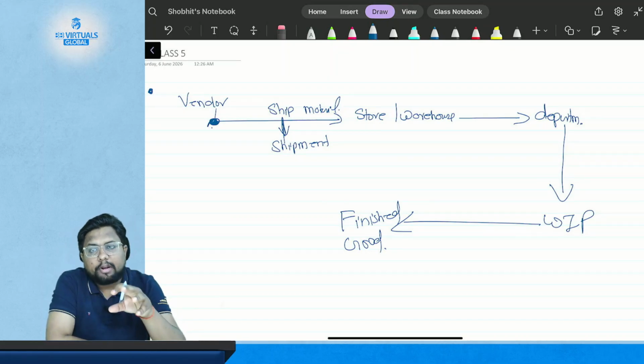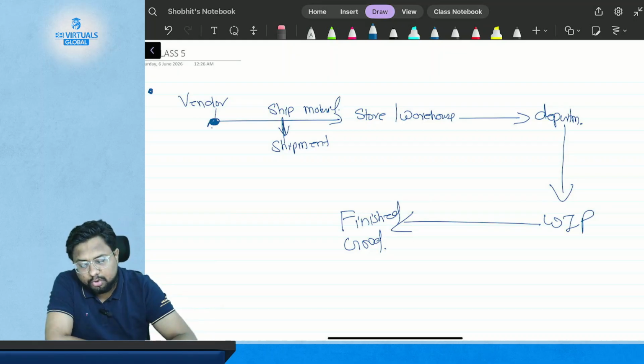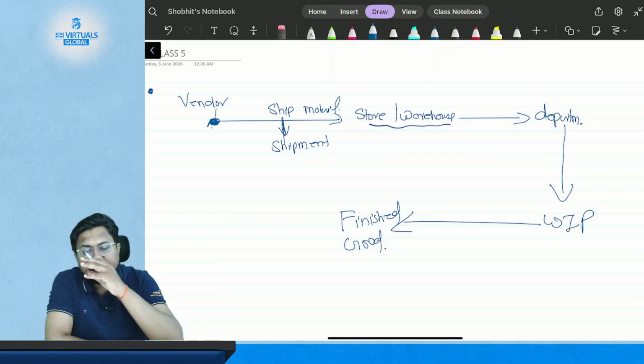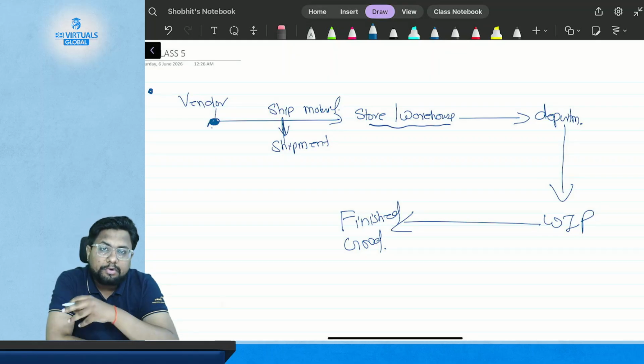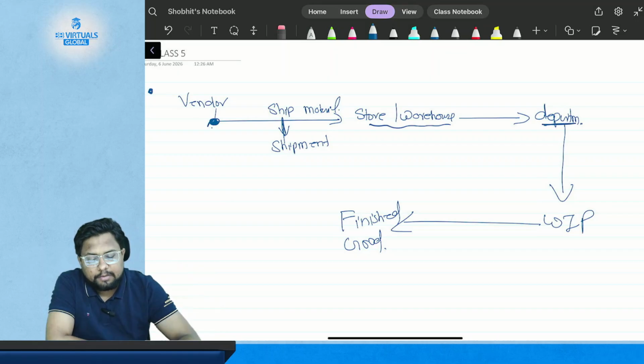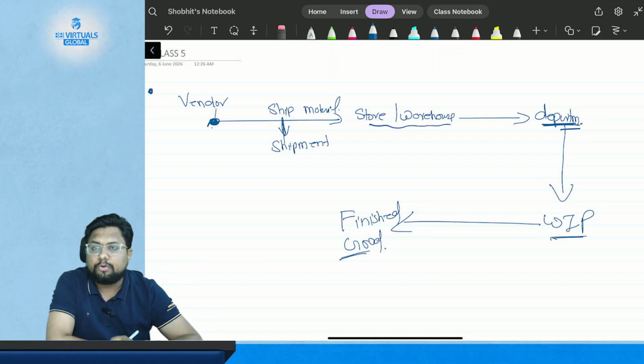The store or warehouse will receive the material. So you know that your material is with your store or the warehouse. Then when the warehouse or the store transfers the material to your concerned department, it will be with the department, and you will know when the department issues it to the WIP, and you will also know when WIP issues it to the finished goods.